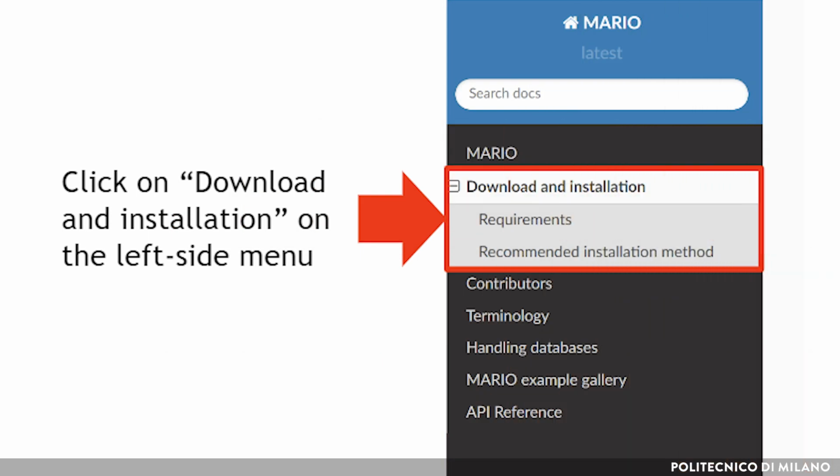By navigating to Mario online documentation, you can get the download and installation guide by clicking on the left side menu, as highlighted in red. Here you will find all the requirements you need to get Mario installed. Aside from being in love with input-output analysis, you need to have Python programming language installed, with version 3.7 or higher. The easiest way we recommend is to use the free Conda package manager coming along with the Anaconda Python distribution. All the remaining requirements will be automatically downloaded during the installation process.